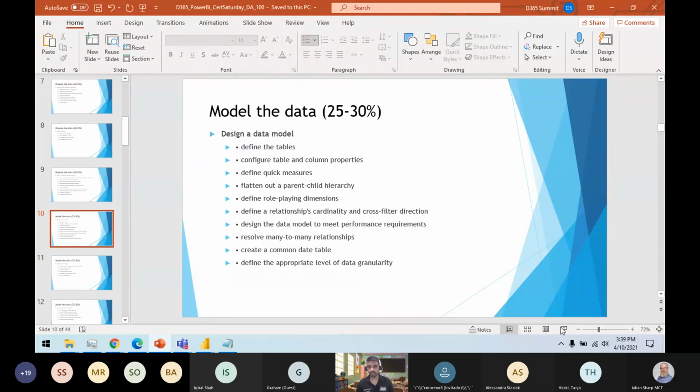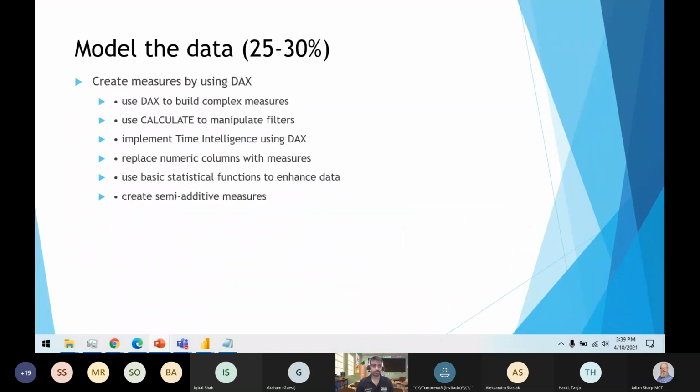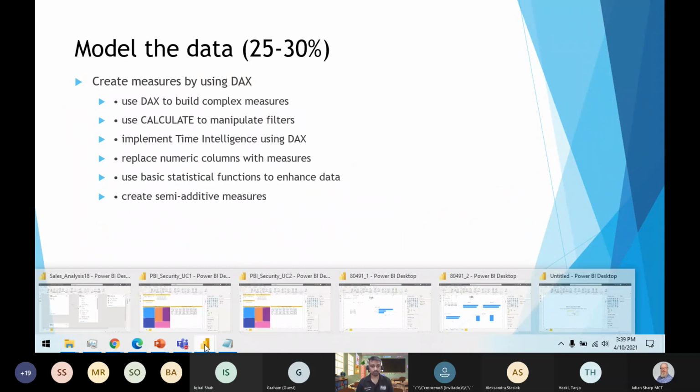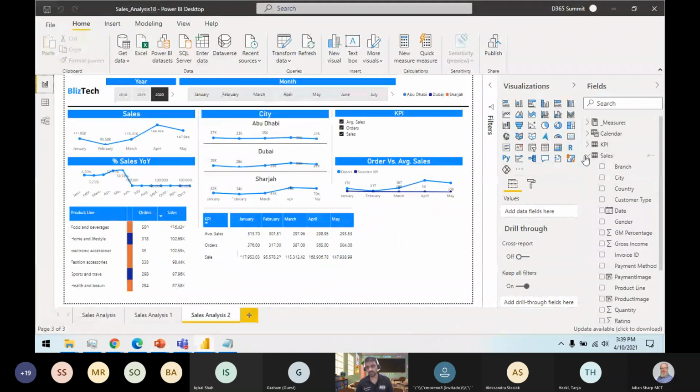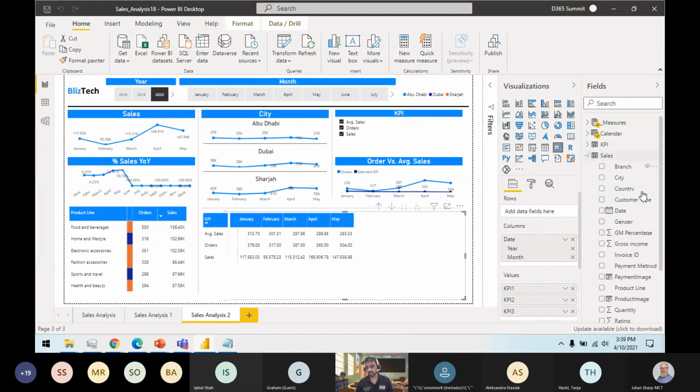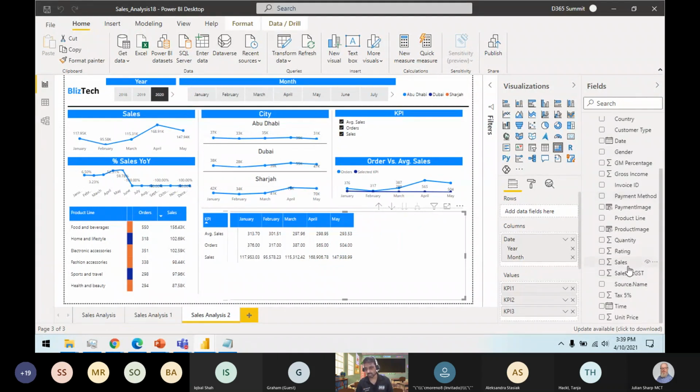Now, design and develop a data model. Let's go: create measures, how to build DAX, use different DAX functions, use semi-additive functions, and replace numerical values with measures. I see a lot of the time people drag and drop, right click here, and say, okay, sales data, I want to see sales.